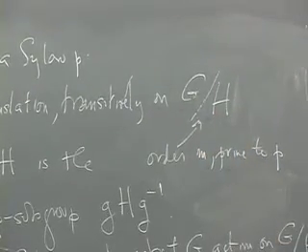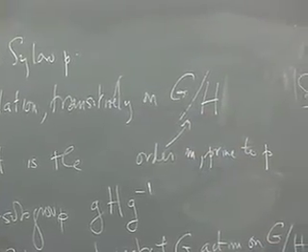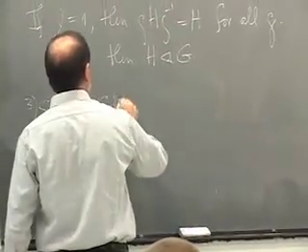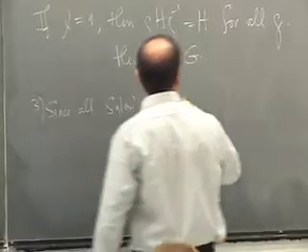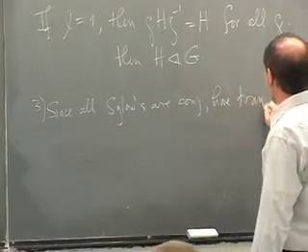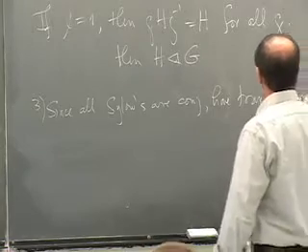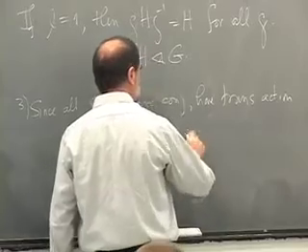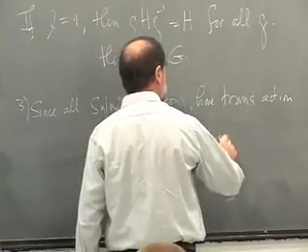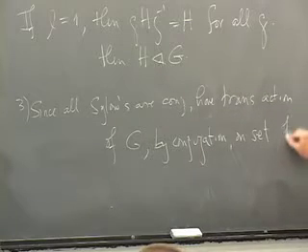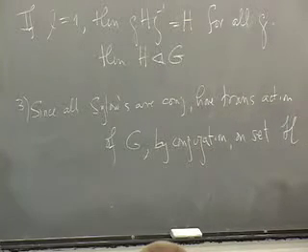Now that we know they're all conjugate, for 3, since all Sylows are conjugate, we have the transitive action of G by conjugation, not by translation, on the set of all Sylows.